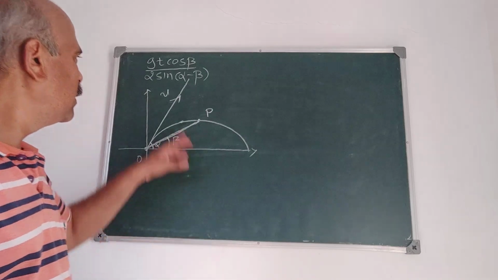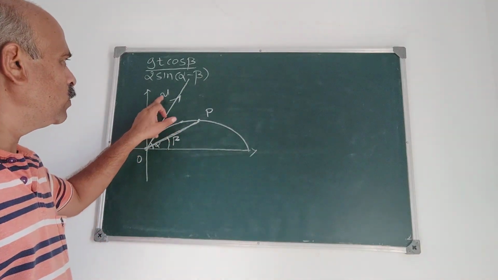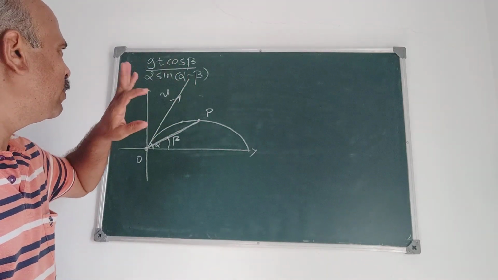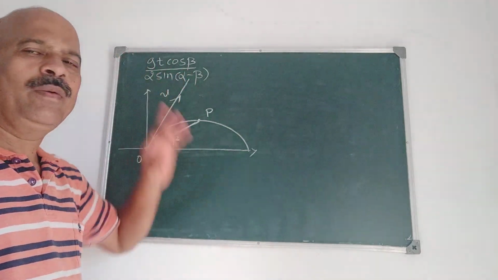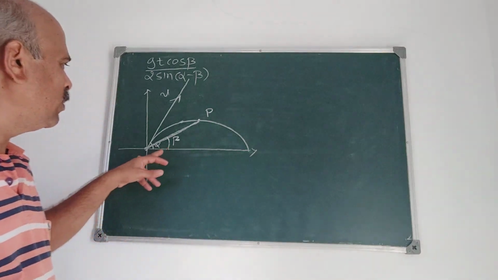Prove that the velocity of projection, which we have taken as u, is given by gt cos beta divided by 2 sin(alpha minus beta). That is the problem, so I have explained what the problem is.